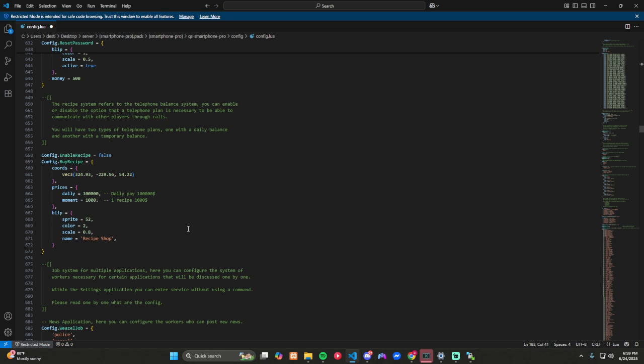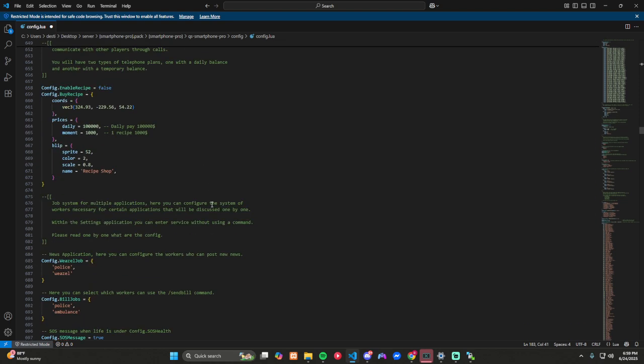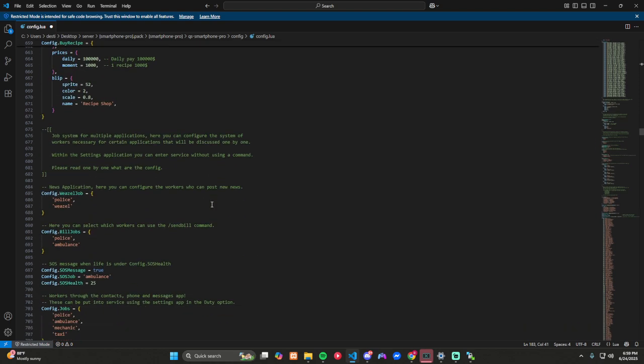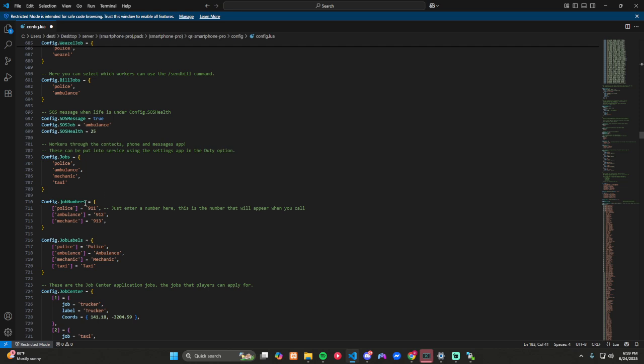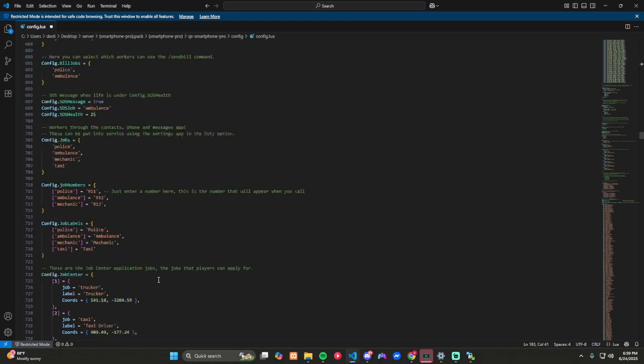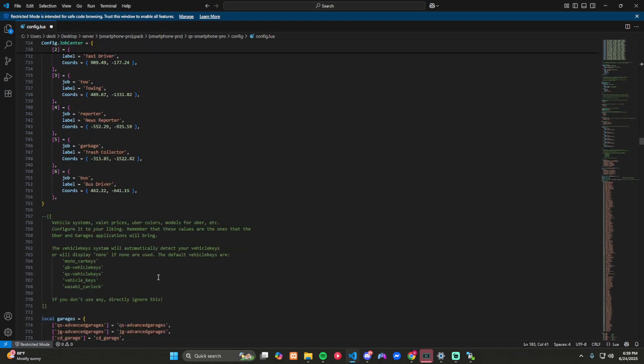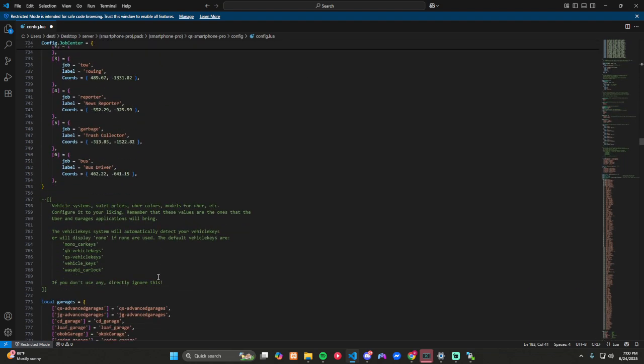Okay, this is your balance system. Basically you can have a phone plan if you want to go that route. You can make them pay so much a day, so much whatever. I usually turn it off in the beginning. You can add more jobs. Police can have their own contacts in there. You can put all your mechanics in there, so you can just go in and click the mechanic they want to call, and it just calls them if they're on duty.